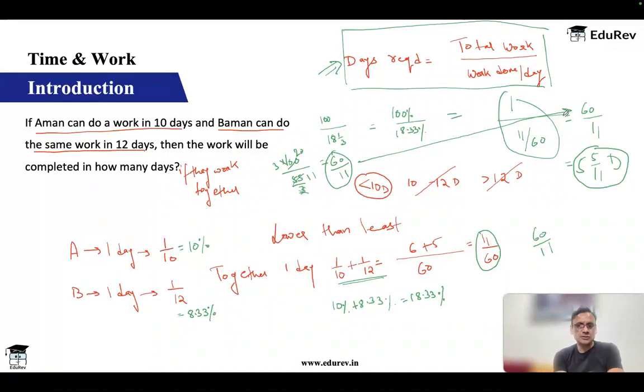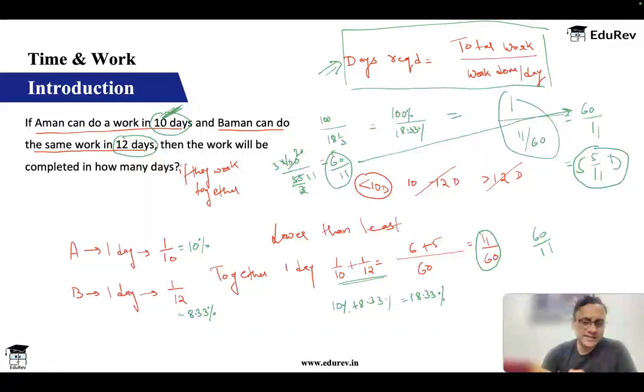Okay, so percentage is also fine, reciprocal is also fine, though most of the questions will do with reciprocal, because percentage, always the problem is that some values give you round percentage values, but in case percentage is not a very convenient value, then you will struggle later. Okay, so reciprocal is most useful at most of the cases. Fine. So 2-3 things. One, A can finish the work in 10 days, B can finish in 12 days. That if they work together, it is going to be less than the least, lower than the least. So it is going to be less than 10. That's one. And if you have answers which says, let's say 5 by 11 days, 10 days, 12 days, 15 days, you know that answer is 5 by 11.